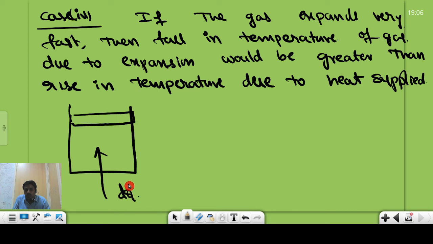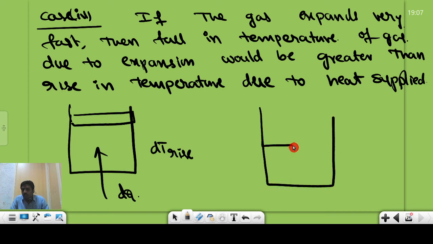Due to the dQ, the temperature of the gas is increasing. Then the gas is also expanding, so the temperature of the gas decreases, that is the fall in temperature of the gas.